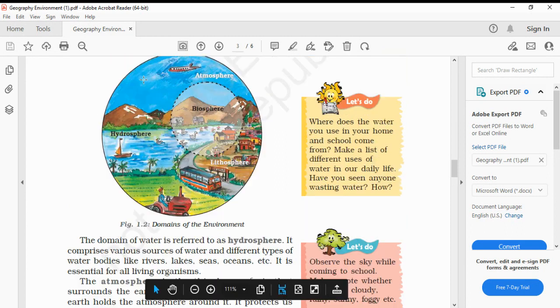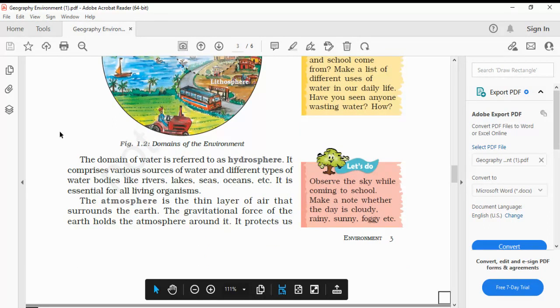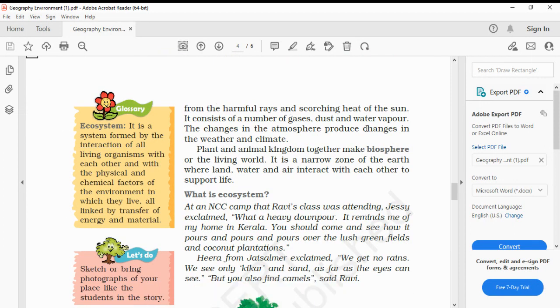Now, let's come to atmosphere. The atmosphere is the thin layer of air that surrounds the earth. The gravitational force of the earth holds the atmosphere around it. It protects us from the harmful rays and scorching heat of the sun. What are the harmful rays? Yes, very good. They are ultraviolet rays. It consists of a number of gases, dust, and water vapor. The changes in the atmosphere produce changes in the weather and climate.